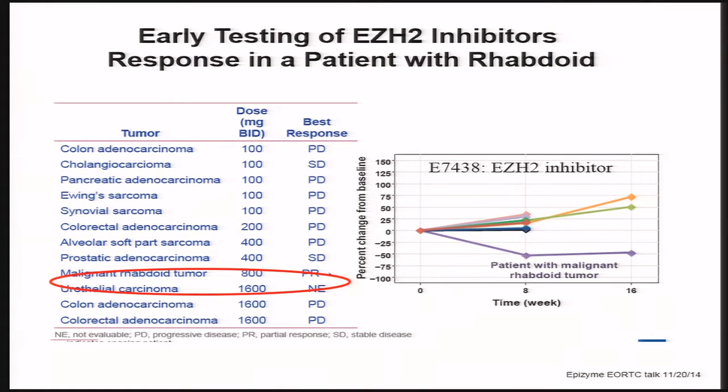And in a recent early study, the one responder at the time of this information was a patient who had malignant rhabdoid tumors responding to an EZH2 inhibitor. So I think we are very excited about the prospects of using epigenetic therapy in these tumors. And I think this is going to become a theme in many of our difficult to treat childhood cancers that are defined by epigenetic lesions in simple genomes.